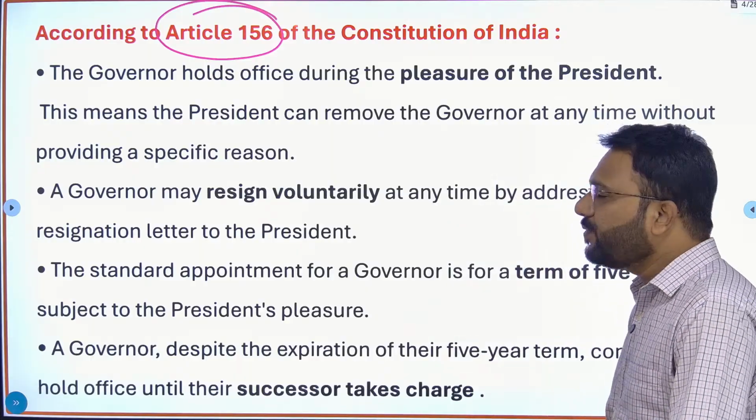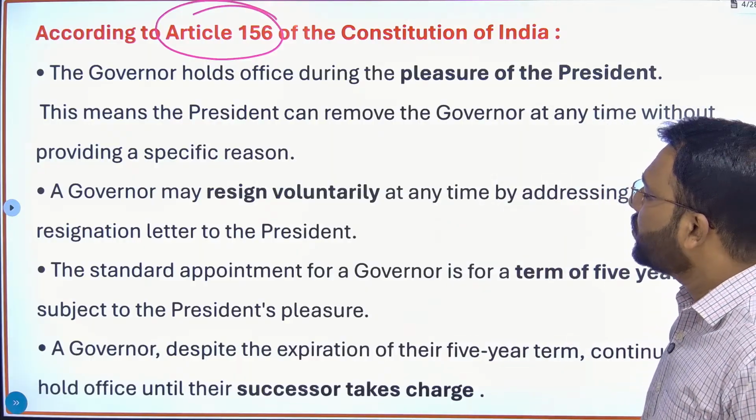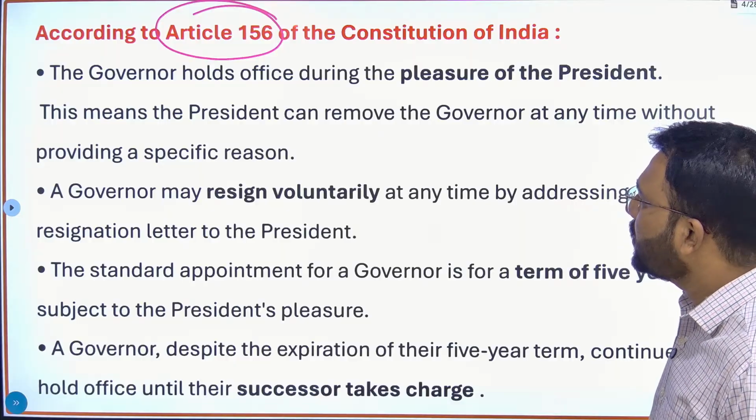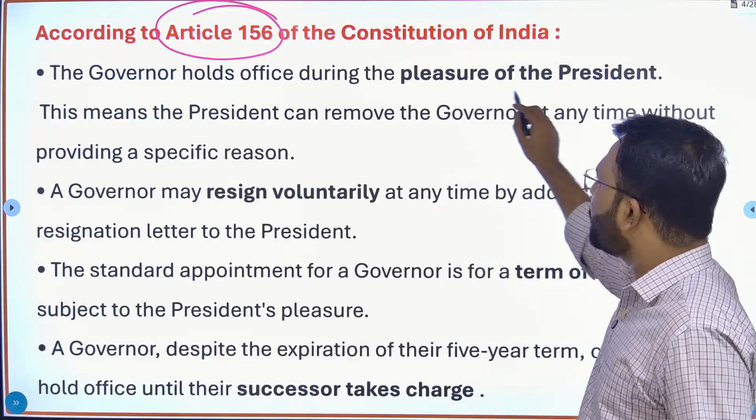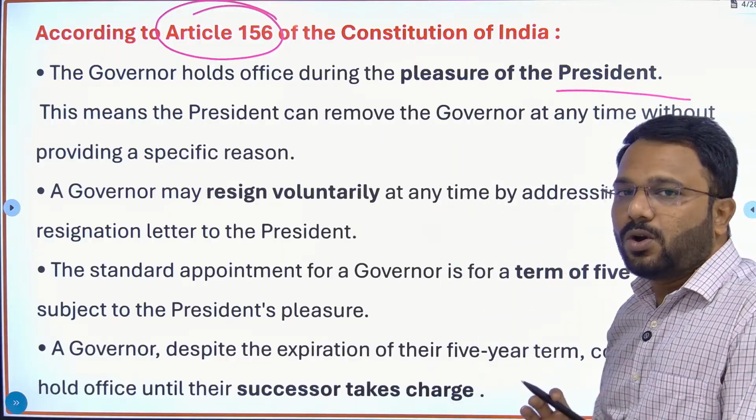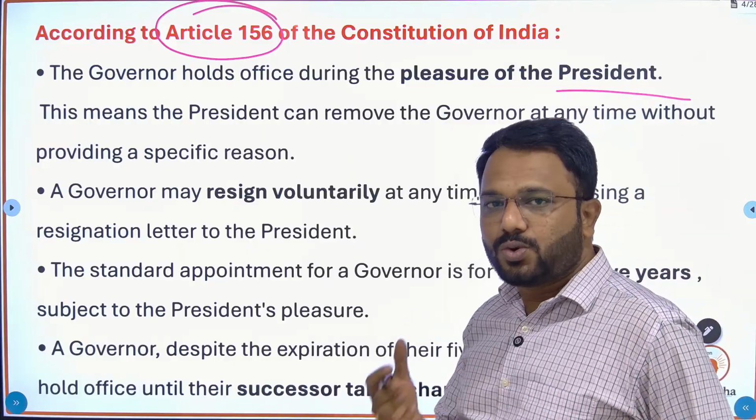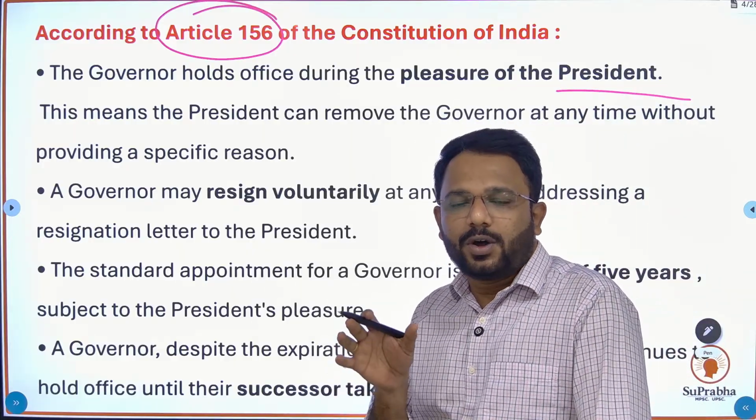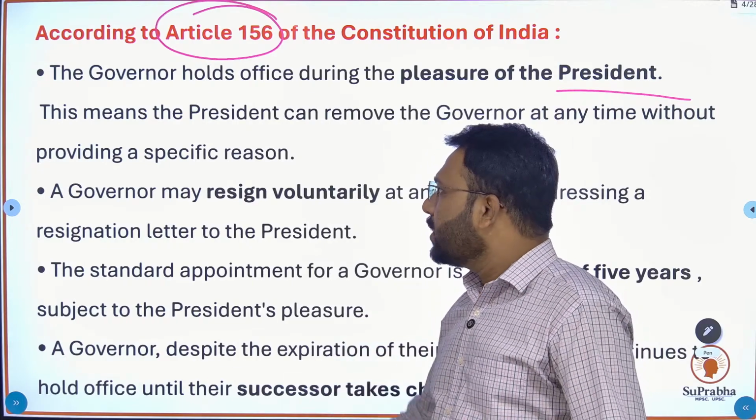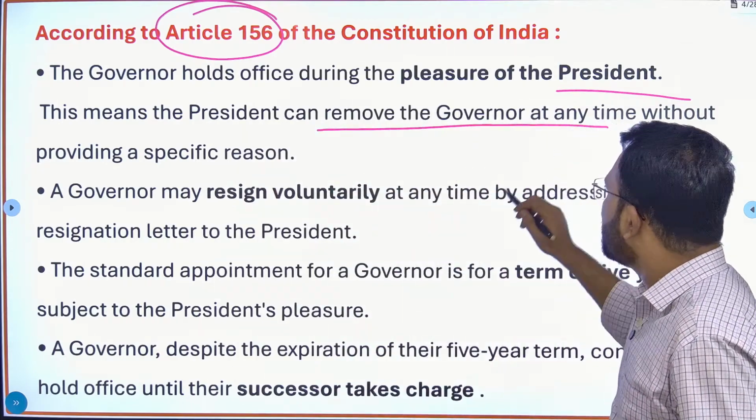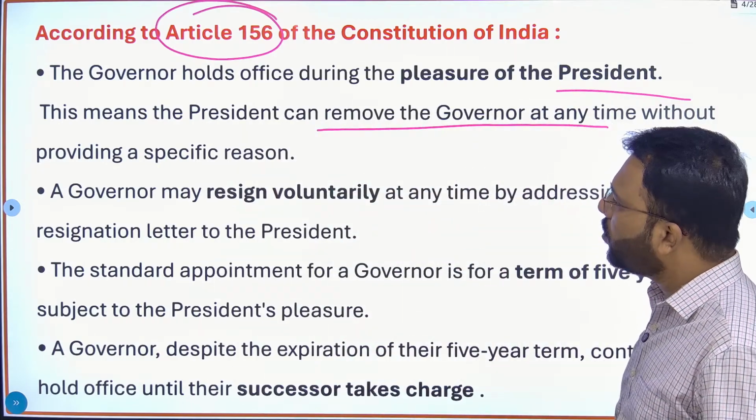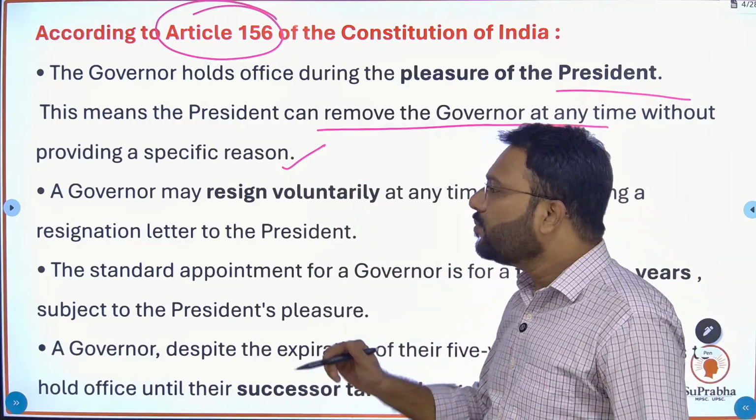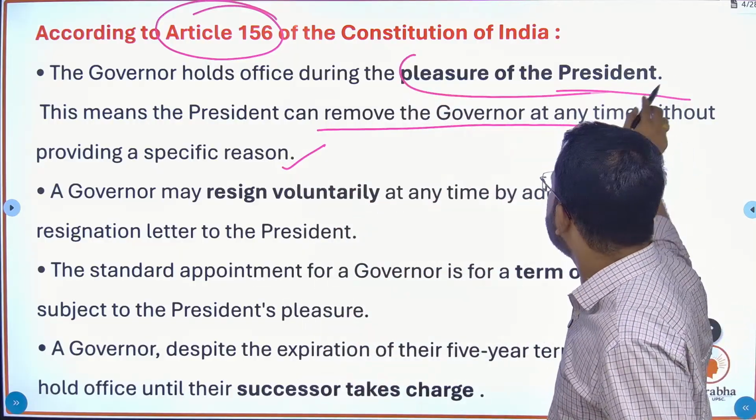Article 156. The first provision of this article is that the governor holds the office during the pleasure of the president. That means as long as the president wishes to keep the person as governor, he should be the governor of the state. This means the president can remove the governor at any time without providing any specific reasons. Have you understood the meaning of this term, pleasure of president?